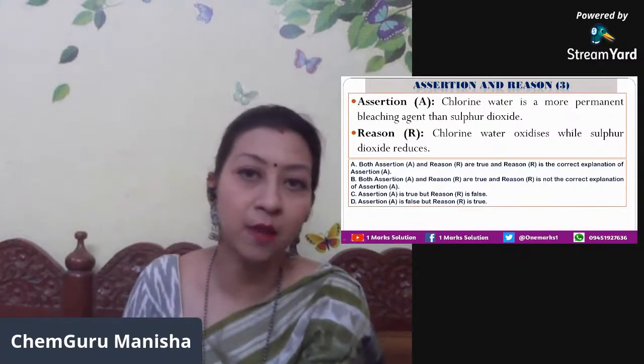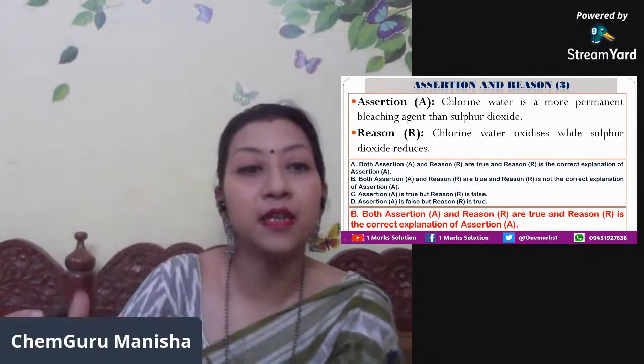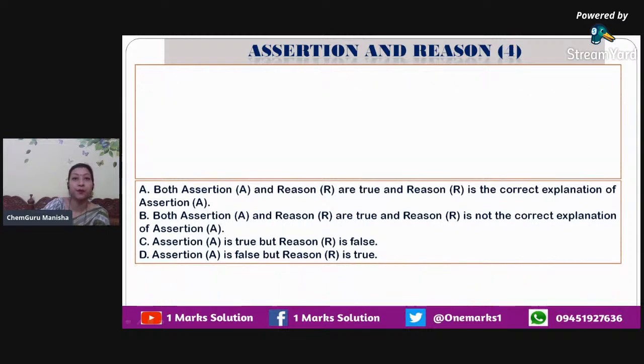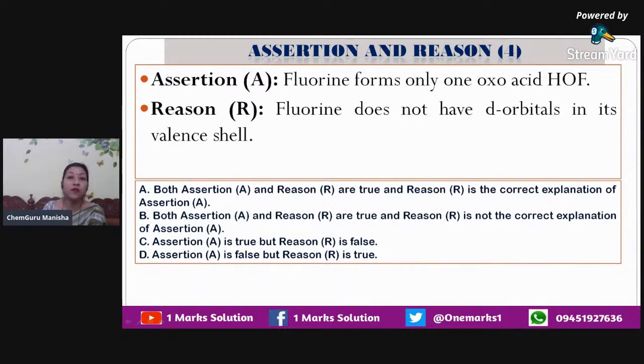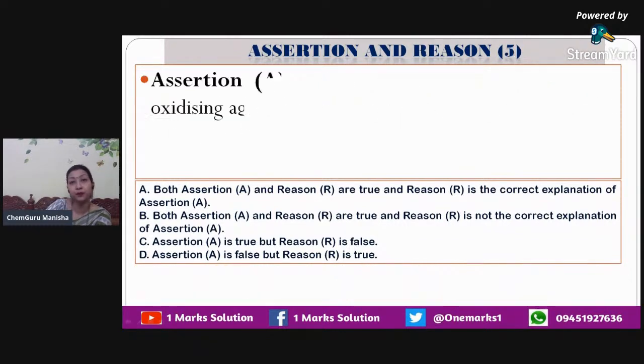So here assertion is true, reason is true, and reason is explaining the bleaching agent correctly. Now next we have fluorine forms only one oxoacid, which is HOF. This is correct. Fluorine does not have d orbitals, which is also correct. So here assertion is true, reason is true, and reason is the correct explanation of assertion. So we go with the option A.